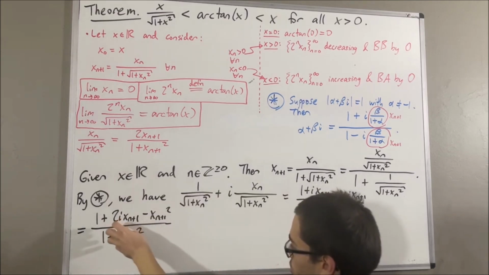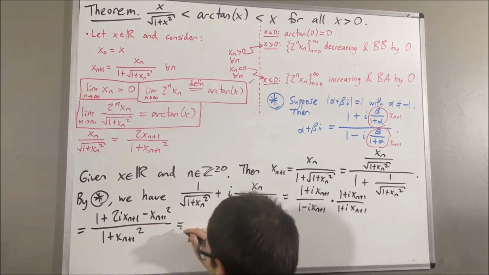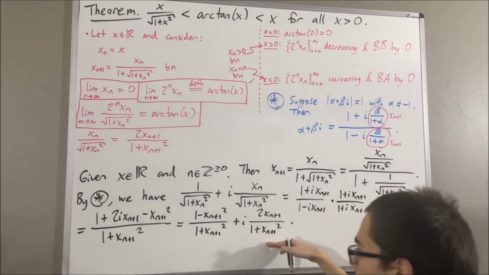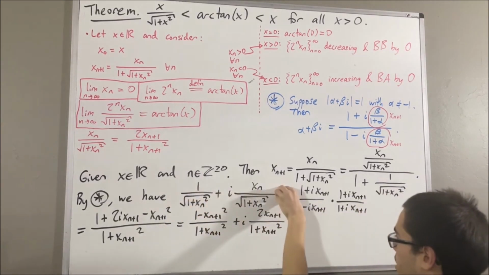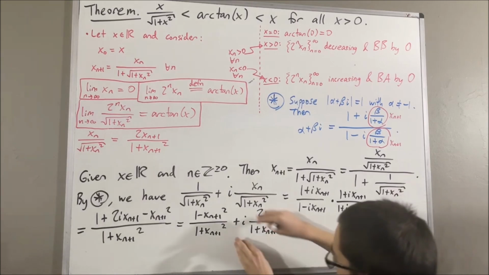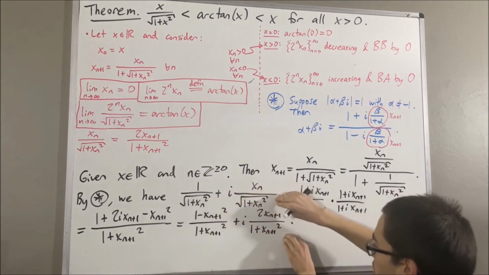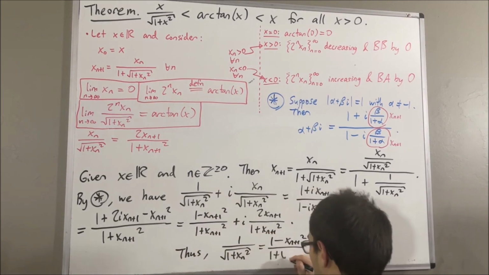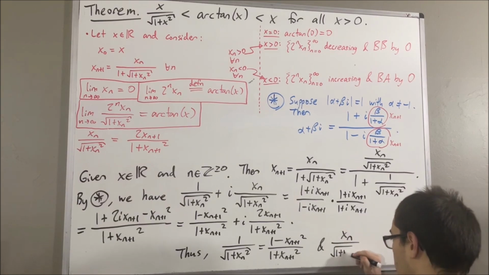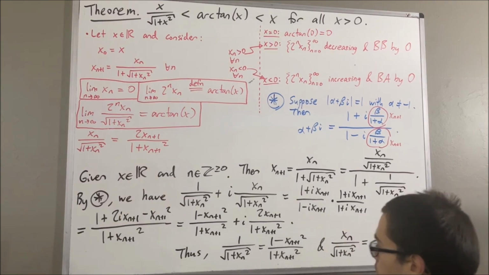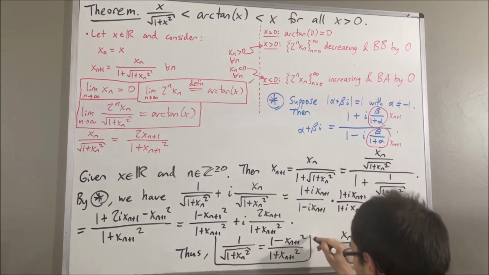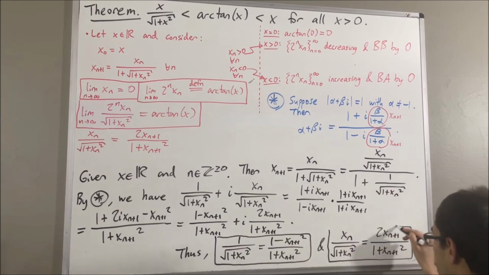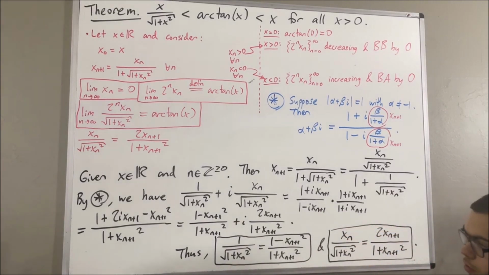So now we just group together the real part and the imaginary part. And we get this. So now we have this complex number is equal to this complex number. So we just set the real parts and the imaginary parts equal to each other. And so, by working with complex numbers, we didn't just end up figuring out one equality that is true, but we ended up figuring out two equalities that are true.